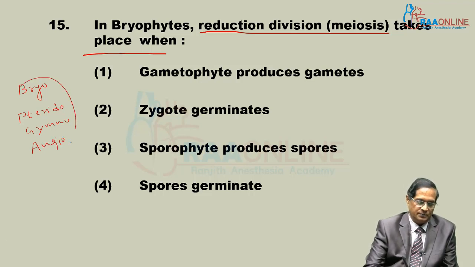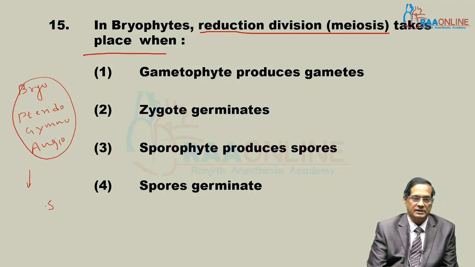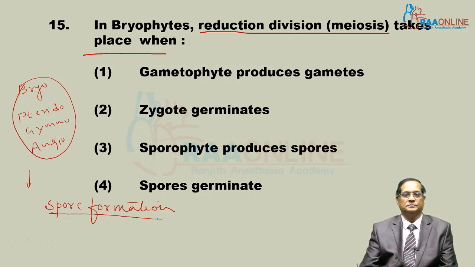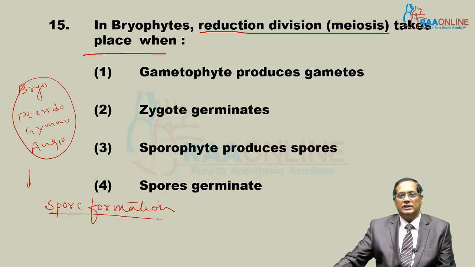In all these plants, meiosis takes place at the time of spore formation. So, for bryo, pterido and gymno-angio, it is applicable to all.